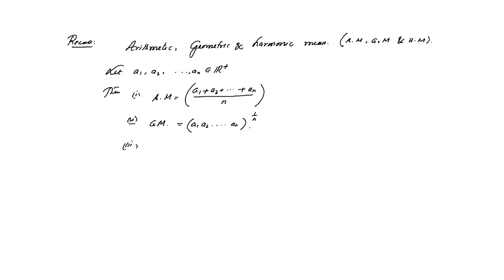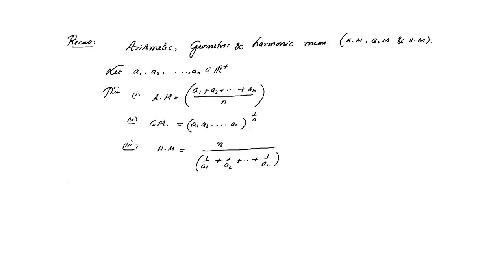And harmonic mean, HM, equals n by 1 by A1 plus 1 by A2 plus up to 1 by An.